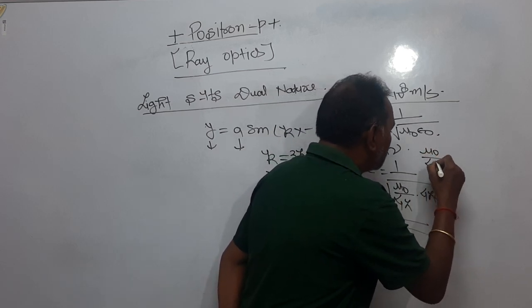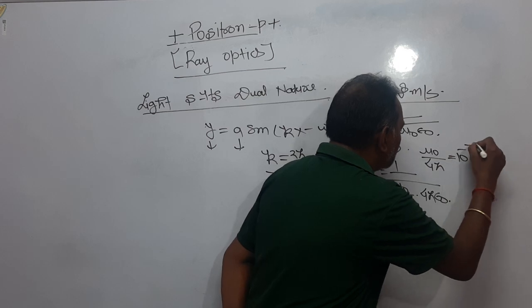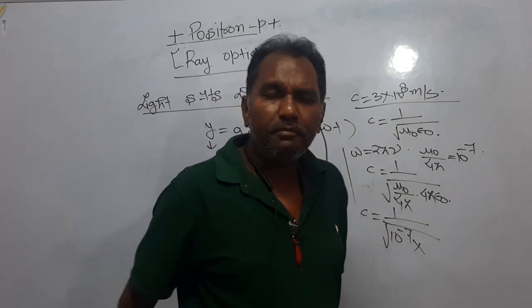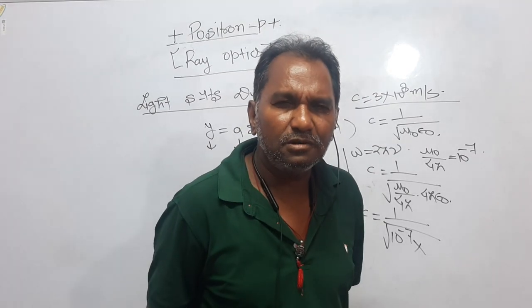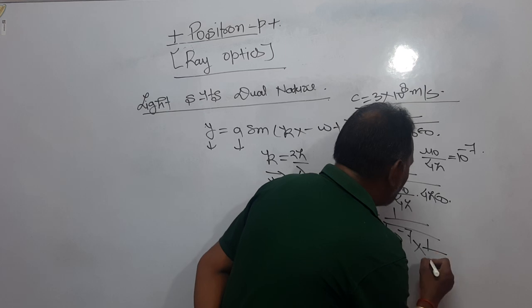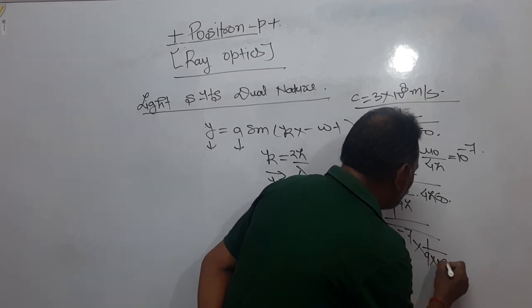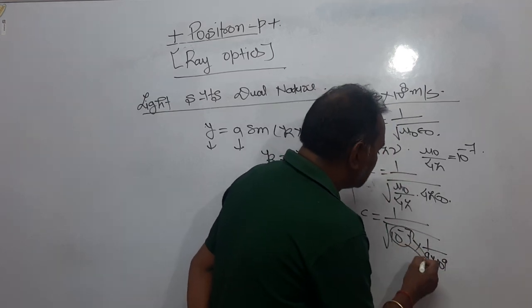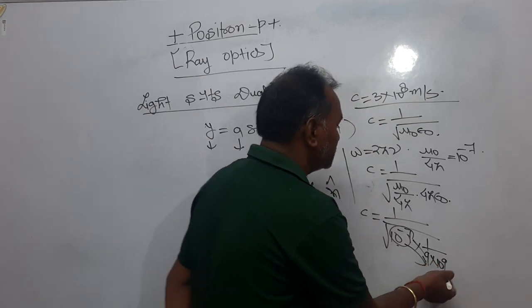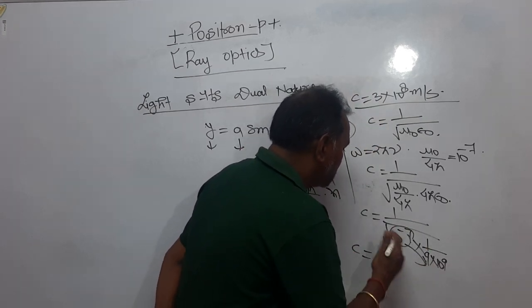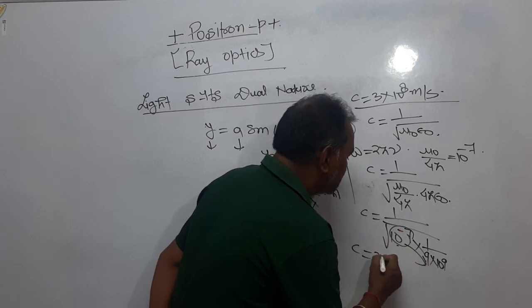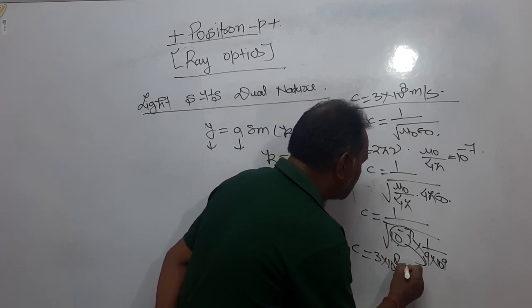Mu naught upon 4 pi is equal to 10 to the power minus 7 in MKS, and 1 upon 4 pi epsilon naught is equal to 9 into 10 to the power 9. Bringing it to the denominator, it will turn out to 9 into 10 raised to power 16, and when you reverse it, it will be under root 9 into 10 power 16, or 3 into 10 raised to power 8 meter per second.